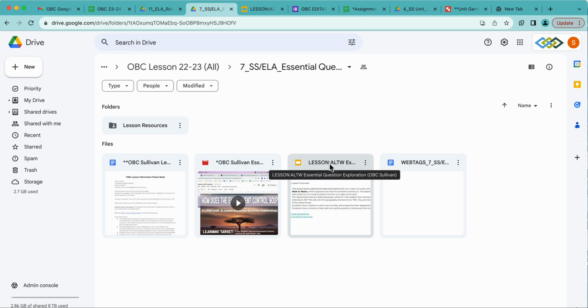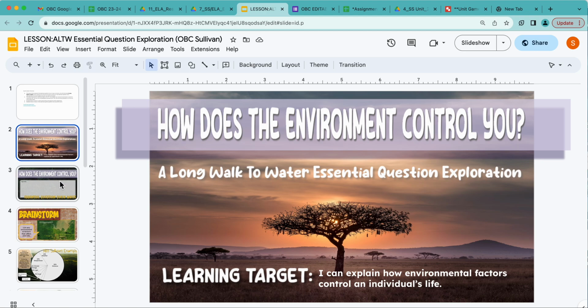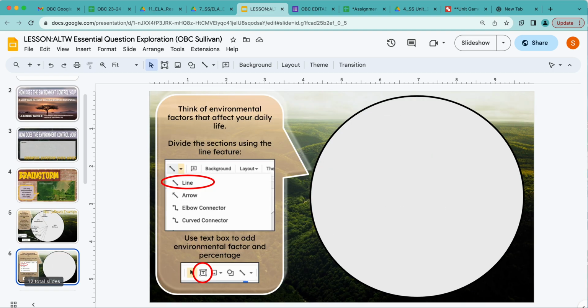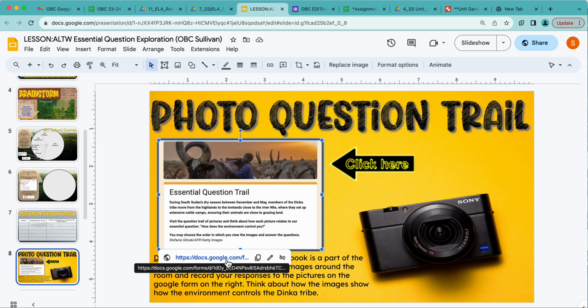Now, what is important is to know that you will have slides, a document, lots of different ways to do this, but something that guides students through the lesson. So this is an example of how this teacher used it. They used slides and students would go through each slide. Now, the interesting thing is in your slides or in your lessons, you're going to have places where students will have links to go to resources, to do activities, whatever it is. So for example, right here, this is a Google form that this teacher wants students to fill out. And you can see that it's hyperlinked.